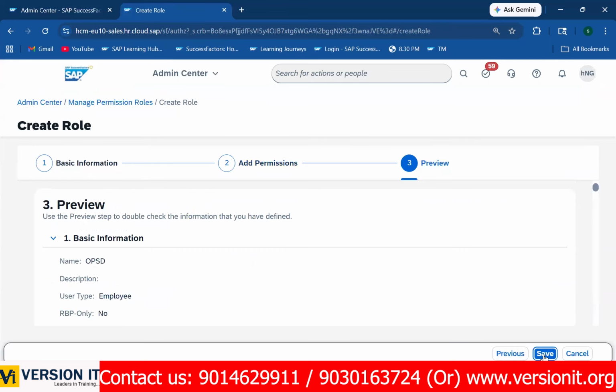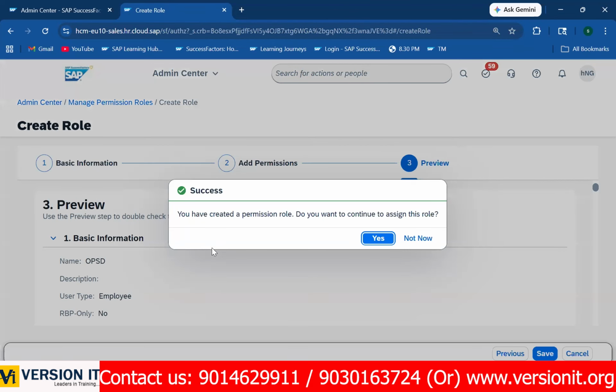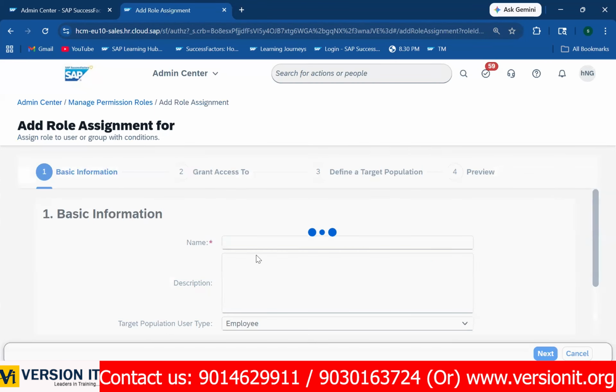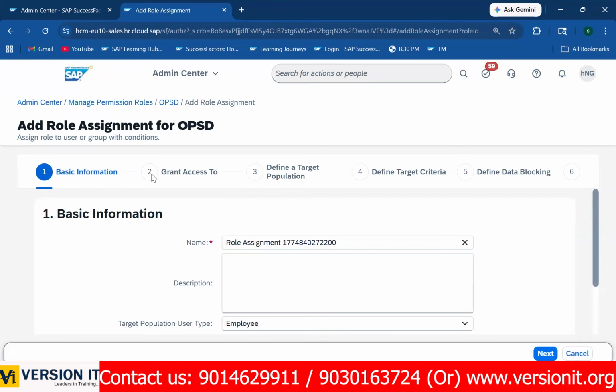you need to next save it. This permission setup you need to tag to the grant and target groups, right? Then and only the grant group person can get this access to their employees. So if you choose this, now I am assigning the groups. See here, basic information, grant access to. These permissions are enabled to whom?